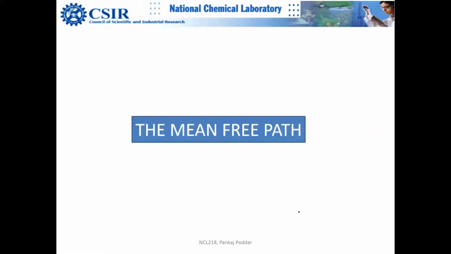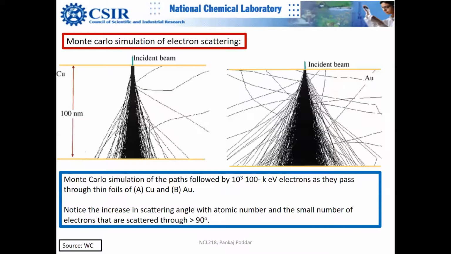For example, in this picture, here you have a copper sample, and here you made a gold sample. The thickness in both cases is 100 nanometers.